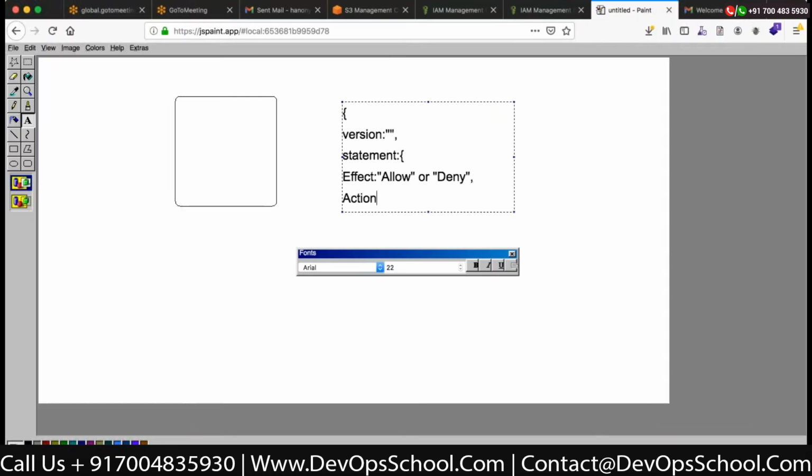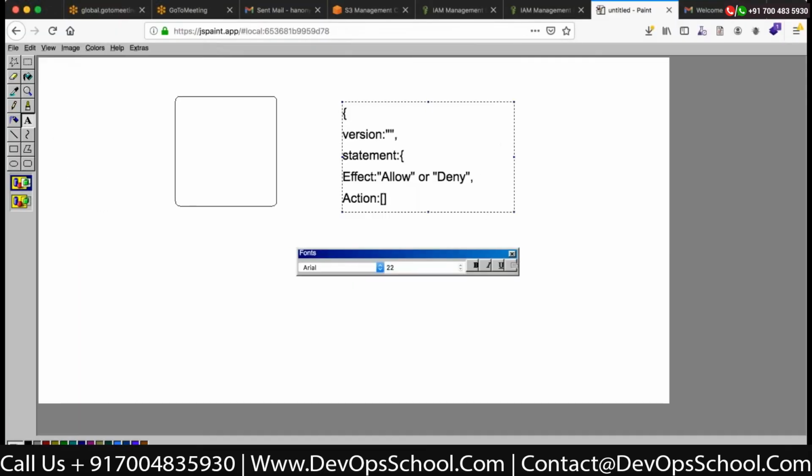Action will be the list of actions you're going to perform against the resources. So if you say S3 colon star, you are saying that if this particular policy is attached, then a person who is using this policy will be able to perform all the actions on S3.